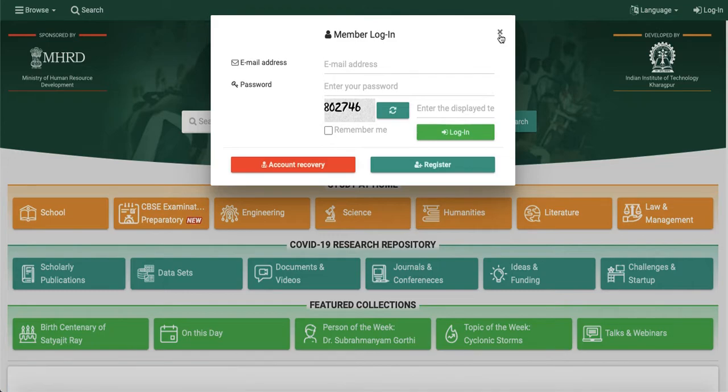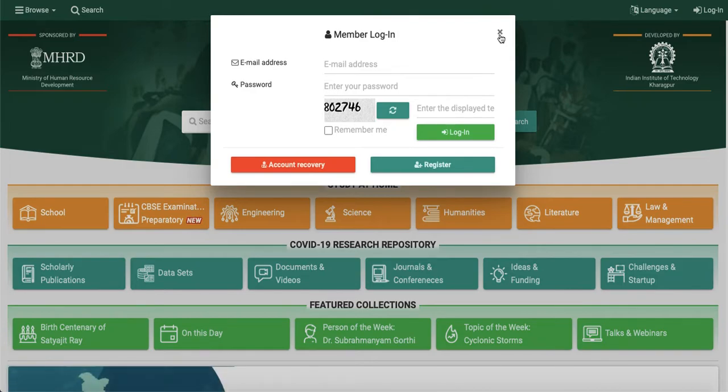Now, why do we have to log in? If you want to access the content and you revisit your page, then that history will be saved. And if you highlight or star some work, that page will come back to your portal whenever you log in. It means you can build your own library of accessible data with the help of this login.